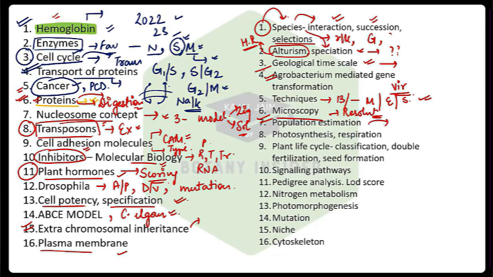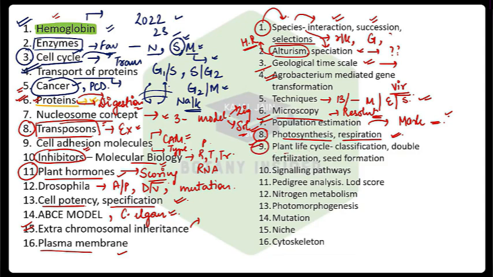Then you have population estimation. In 2023, there was a question from the mark-capture-recapture technique. There was a question from Lincoln-Petersen, remember all those concepts. Then you have photosynthesis and respiration, very important. Both concepts are very, very important, be it your Z scheme, your dark reaction, light reaction, or TCA, their inhibitors, ETC pathway inhibitors for the same. You can easily get questions from there as well.